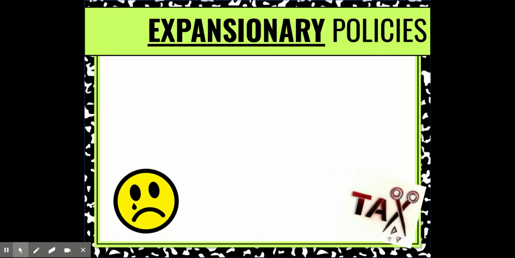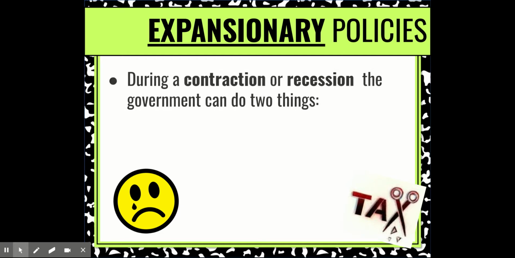So let's take a look at the two different categories of policies. The first one is expansionary policy. This is used during a contraction or a recession, and the government can do two things during this time period. It can also take place during a depression or a trough, any point in the business cycle that the economy is not doing very well. The first thing that they can do is decrease taxes, giving people more money in their paychecks, and in turn they want those people to spend more money to stimulate the economy.